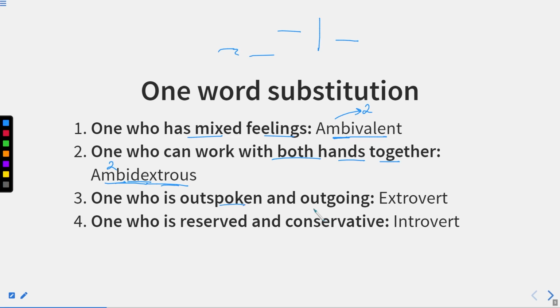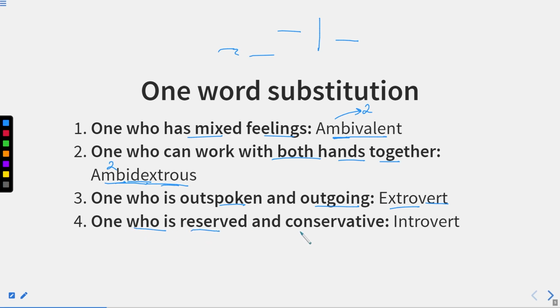One who is outspoken and outgoing. That person is known as extrovert. Now, extro means outside, and vert relates to words. So, whenever there is a kind of person who is jolly, who is frank, who speaks whatever comes to his mind, whatever comes to his tongue, and he doesn't think about whether the person he is speaking to will take it right or wrong, but he says anything that comes to his mind or his tongue. He speaks out all of that. That person is known as extrovert. He doesn't keep anything in secret.